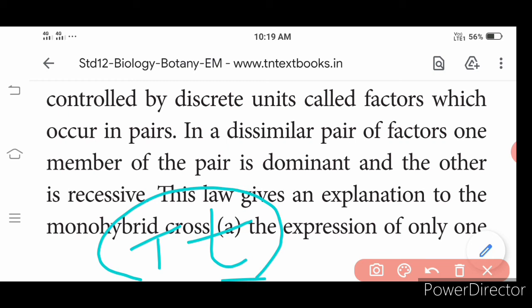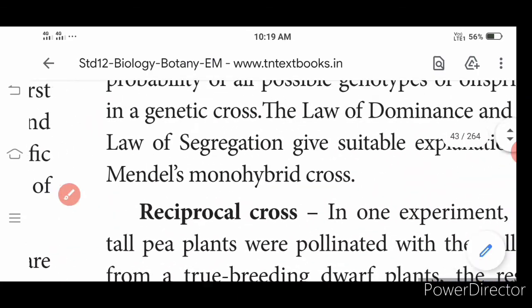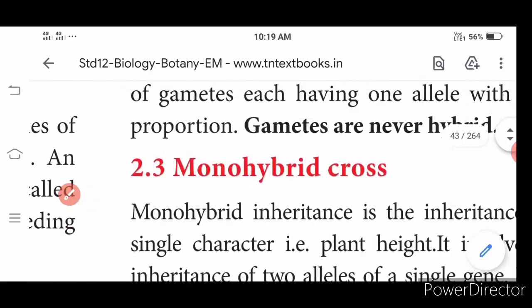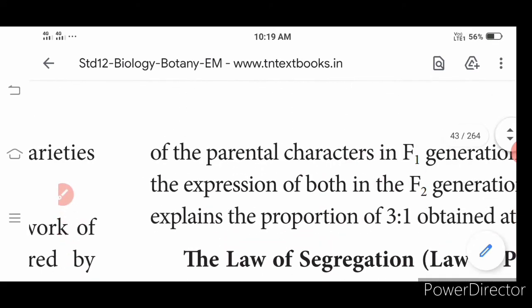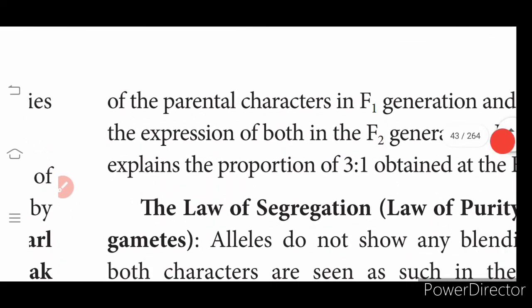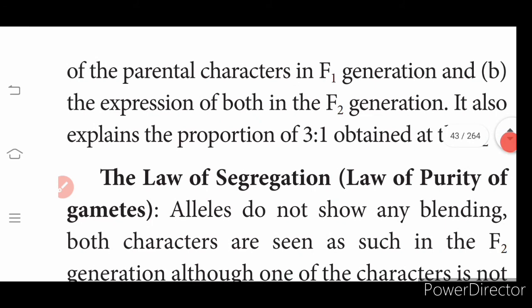In that pair, one is dominant, that is capital T, and the other one is recessive. That is what this paragraph means. This law explains the monohybrid cross, the expression of only one character. We check only the expression of one parental character in the F1 generation, and the F2 generation was checked, and it is explained with the proportion of 3:1.